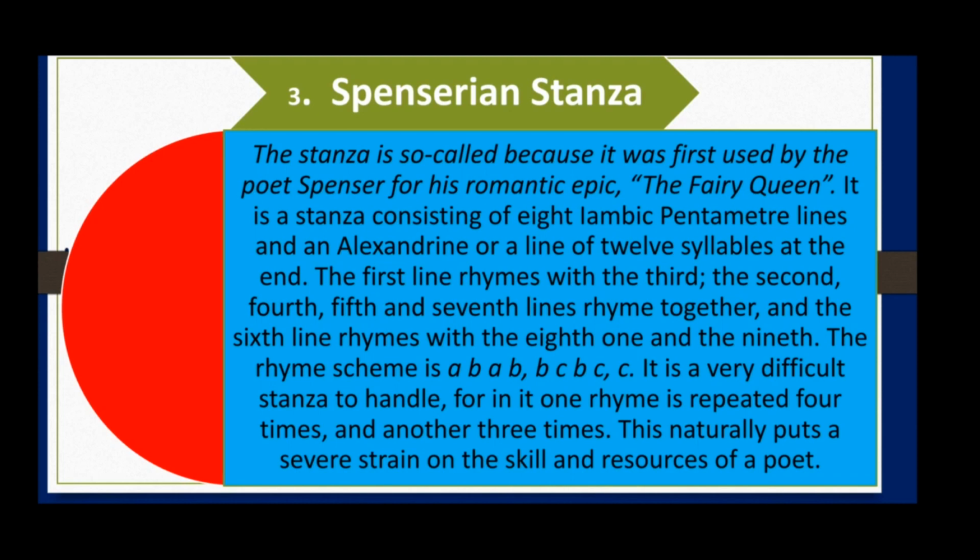While the last line, that is called Alexandrine, will consist of 12 syllables. So 12 syllables means that there will be 6 feet. In the first 8 lines there will be 5 feet and 10 syllables, and in the last line there will be 6 feet and 12 syllables. So this is the structure of Spenserian stanza.